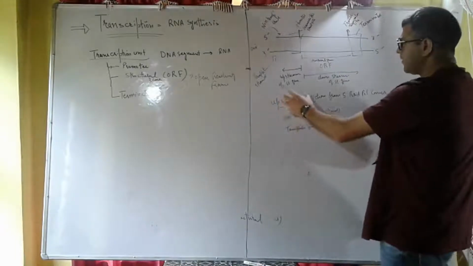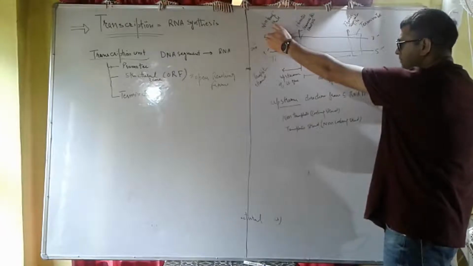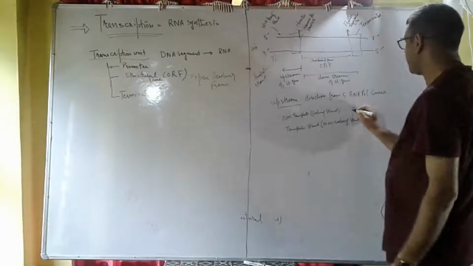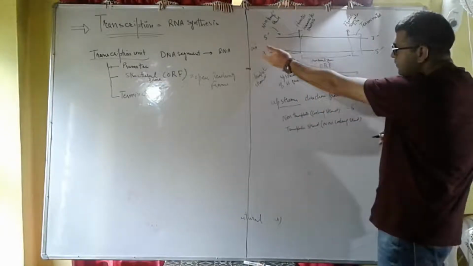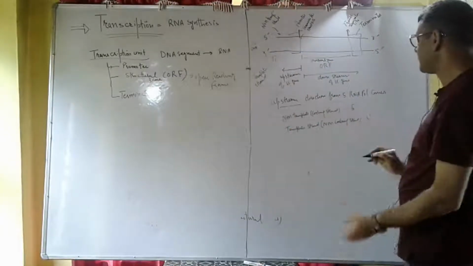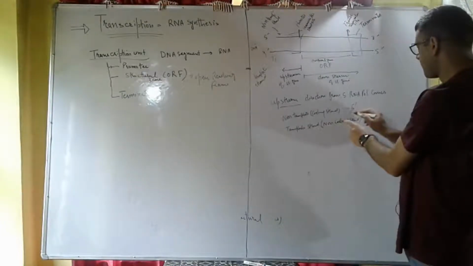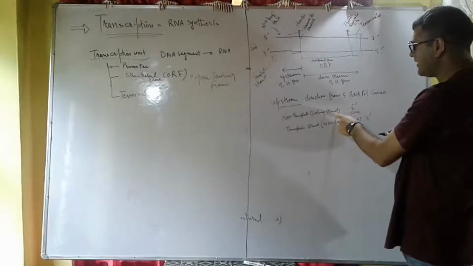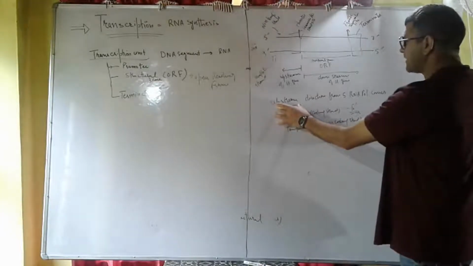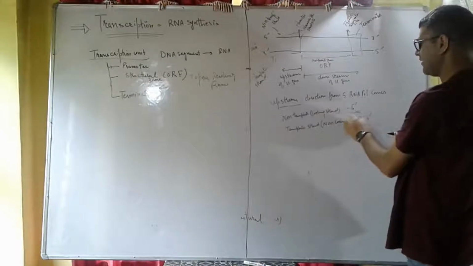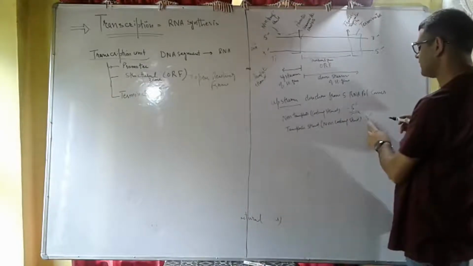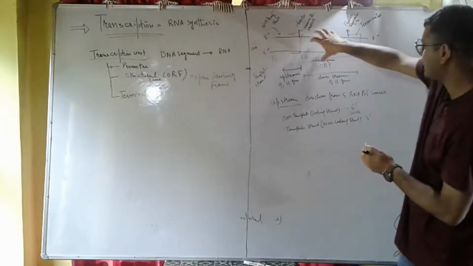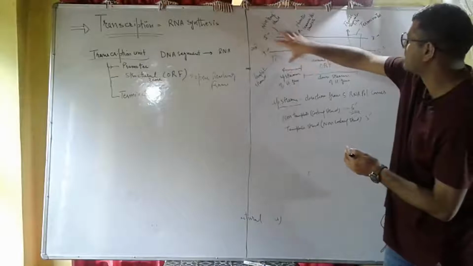This RNA polymerase comes from the 5' end of the non-template strand, and from the 3' end of the template strand. So the upstream direction is 5' for the coding strand, and 3' for the non-coding strand. As RNA polymerase comes from this direction, this becomes the upstream of the structural gene.